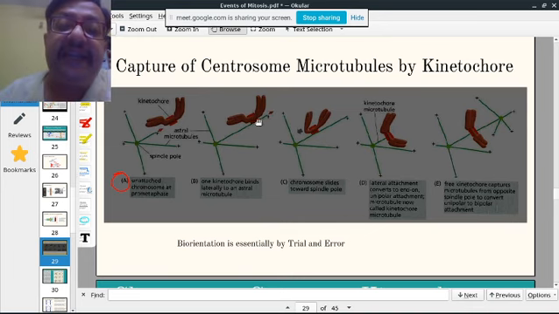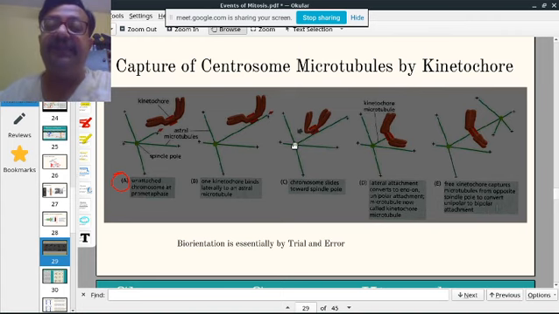One kinetochore attaches. Then this chromosome slides. There are motor proteins. It slides and comes towards the spindle pole. Then from this direction, it reorients into this direction. Unipolar attachment.